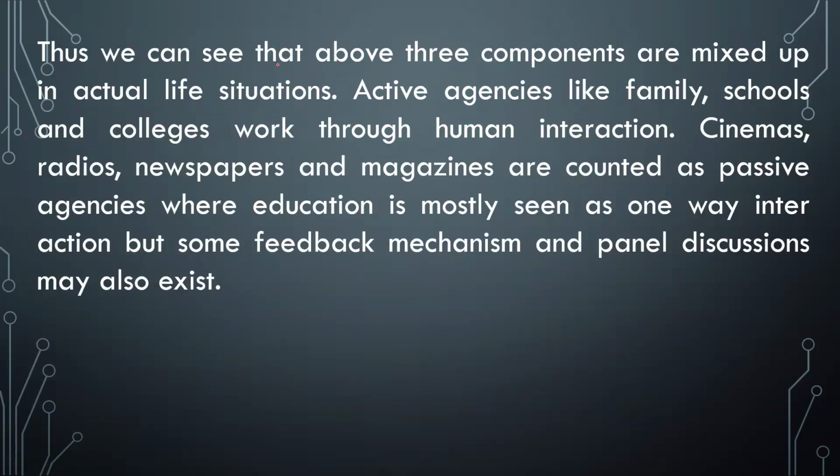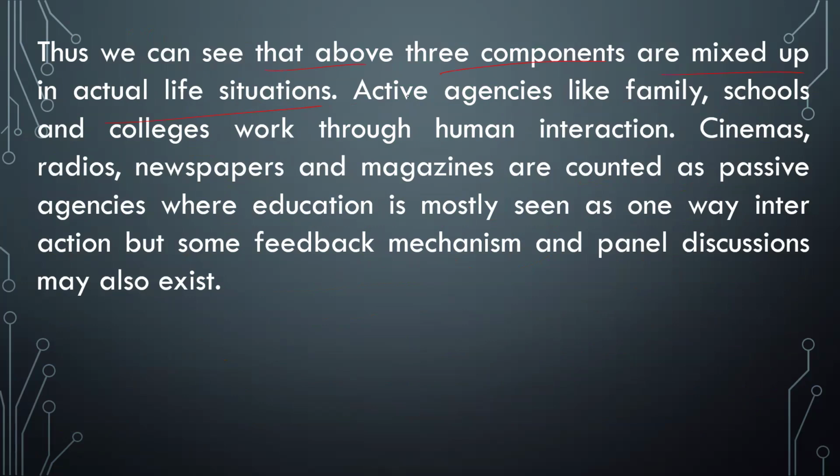So let's summarize it. Thus we can see that the above three components are mixed up in actual life situations. If you want to lead your real life, you have to study formal education, informal education, and non-formal education.